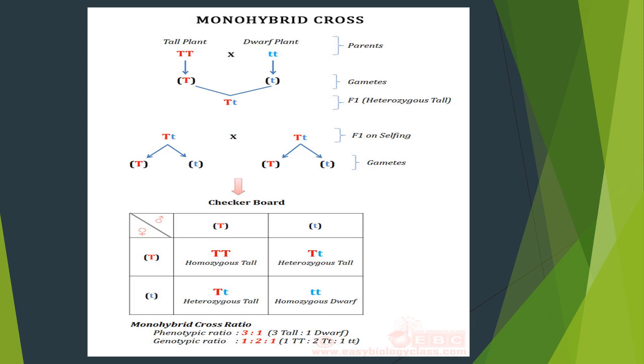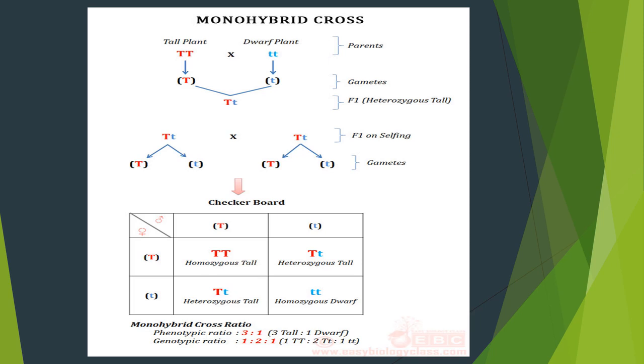Coming to the genotypic ratio. Genotypic means genetic appearance. How can we calculate this genotypic ratio? They mentioned here 1:2:1. That means how many homozygous tall are present, how many heterozygous tall are present, and how many homozygous dwarf are present. While calculating this, we can find out the genotypic ratio.